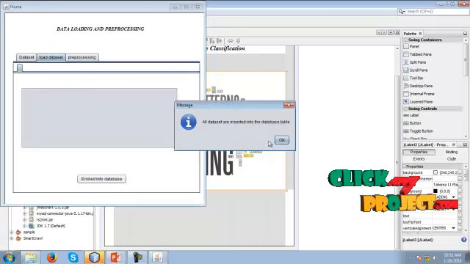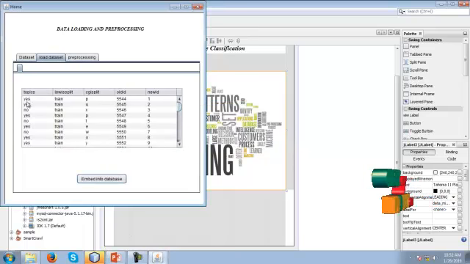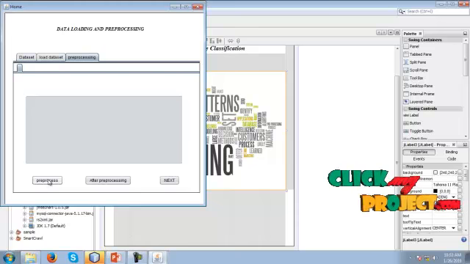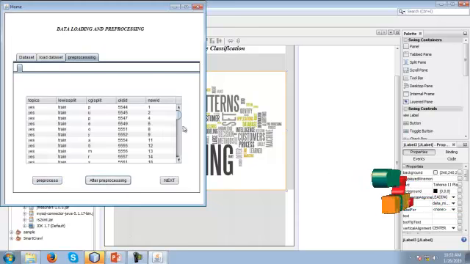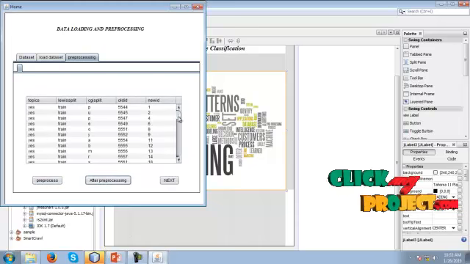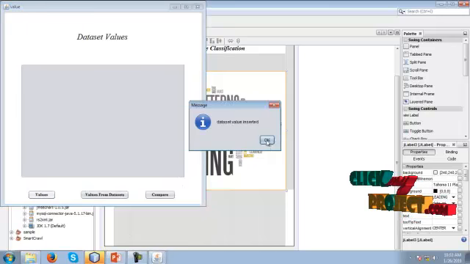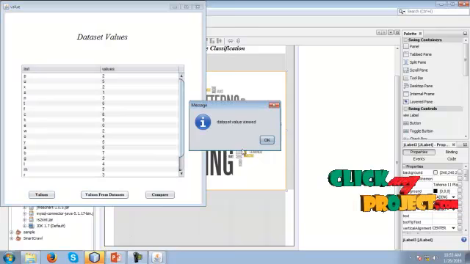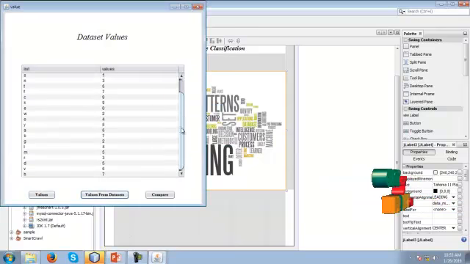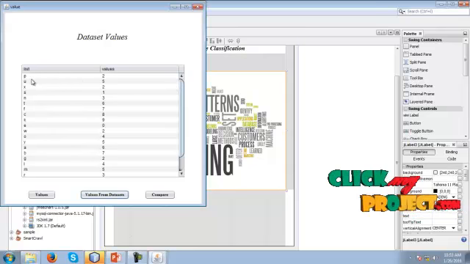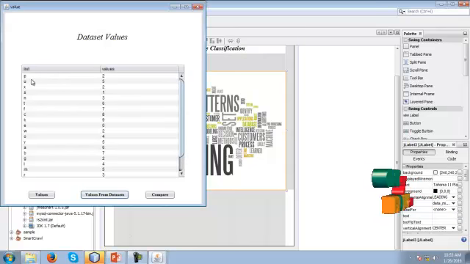We have to load our dataset into a database. After that, the dataset can be pre-processed. This is our pre-processed dataset from our database. These are the values. Later the values can be updated in our database. These are the dataset values related to our dataset.